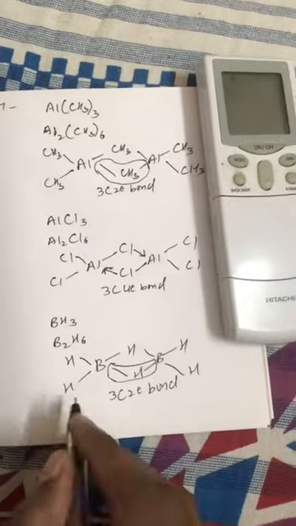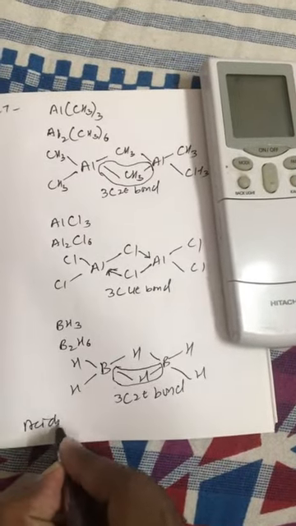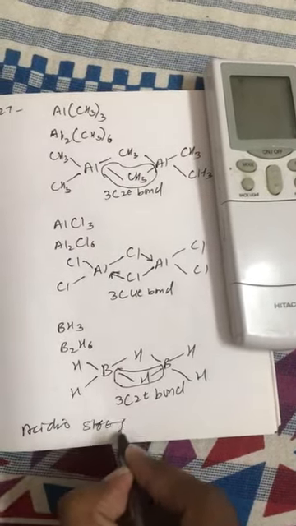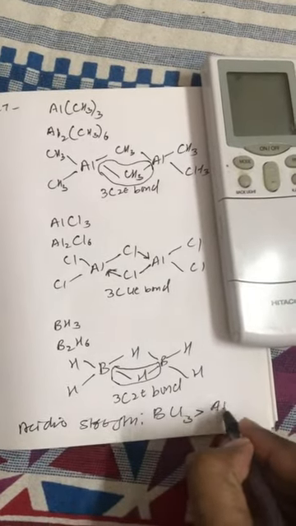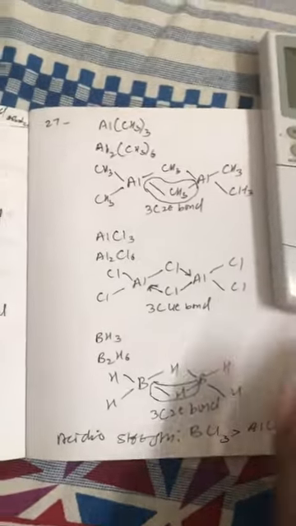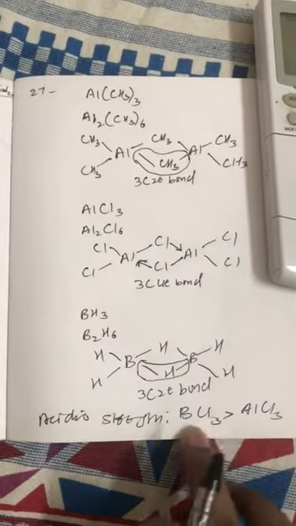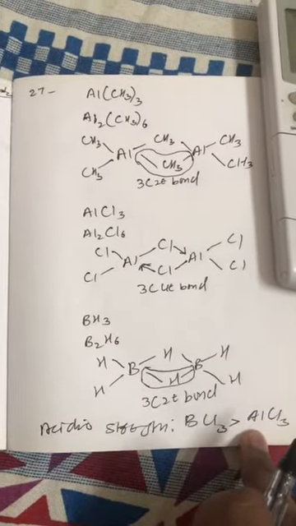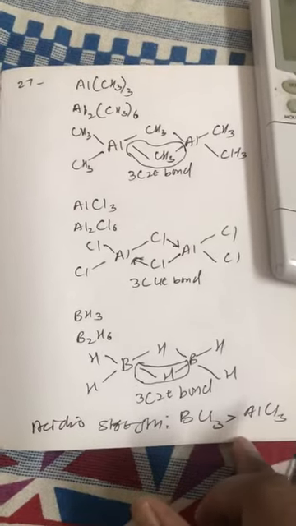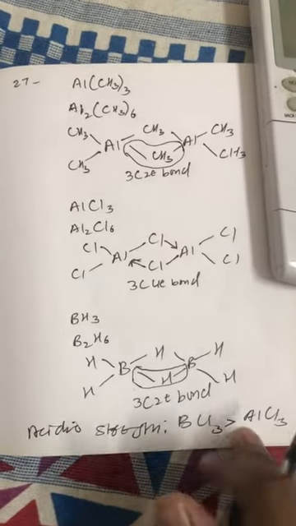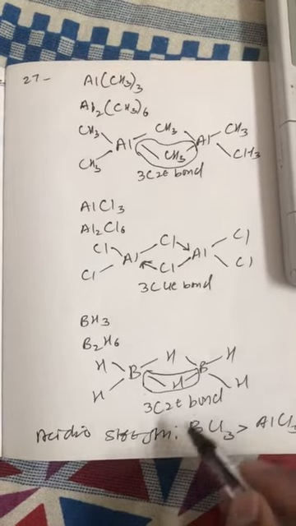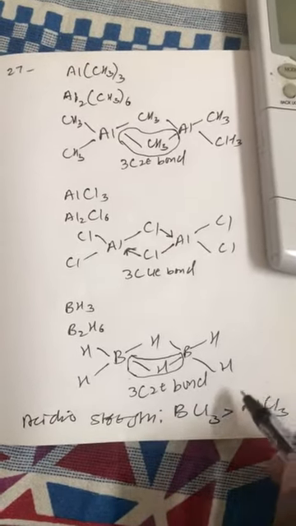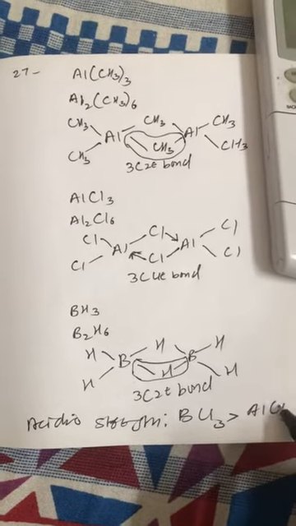Now acidic strength of BCl3 is greater than AlCl3, because both have vacant orbitals, so they can accept electrons or they can act as Lewis acids, but the bond formed between base and BCl3 will be stronger compared to the bond formed between base and AlCl3.